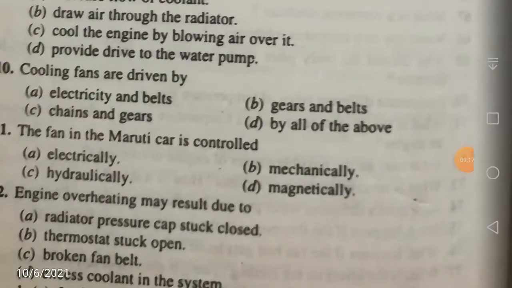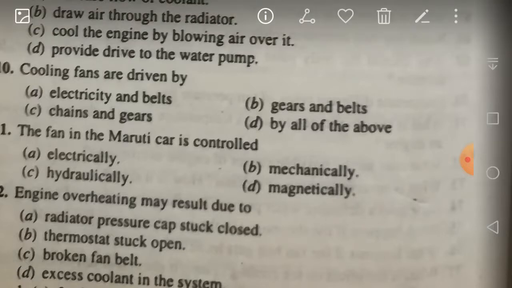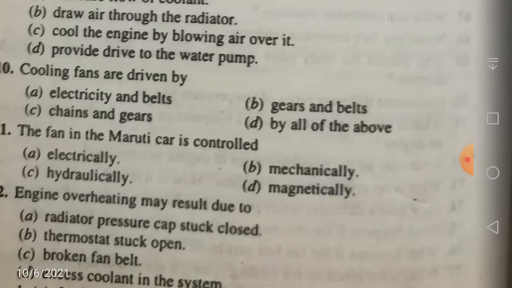Right now, the engine overheating may result due to, what is the reason for engine overheating? Is it the radiator pressure cap stuck closed, thermostat stuck open, broken fan belt, or excess coolant in the system? Excess coolant in the system will actually cool more, because the heat is equal to m c p dT. If your Q is more, it is definitely going to cool more. So that is not the correct answer.